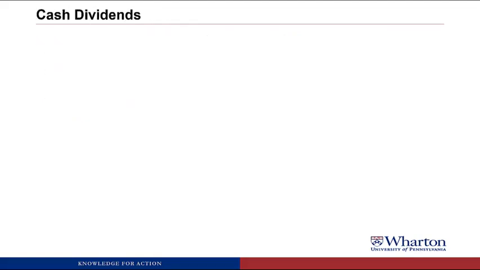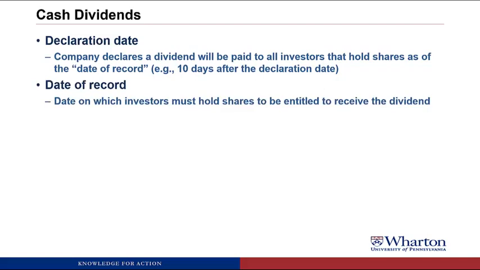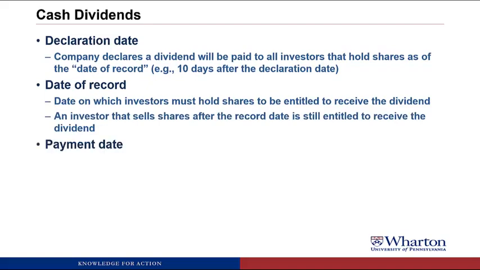And I want to talk about dividends in a little bit more detail than we've talked about them so far. So with cash dividends, there's a number of dates you have to keep in mind. First one is the declaration date. This is the date where the company declares the dividend will be paid, and it's going to be paid to all investors that hold shares as of a date of record, which will usually happen about 10 days after the declaration date. The date of record is the date on which investors must hold the shares to be entitled to receive the dividend. So anyone that's on record as holding the shares as of that date gets the dividend, even if they sell it after the date of record. The payment date is the date on which the firm actually mails the payment to the shareholders.